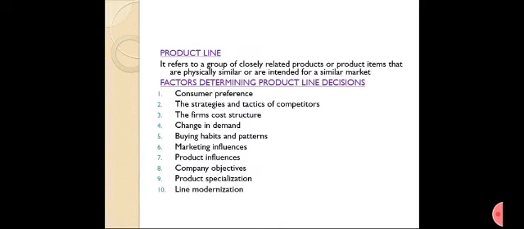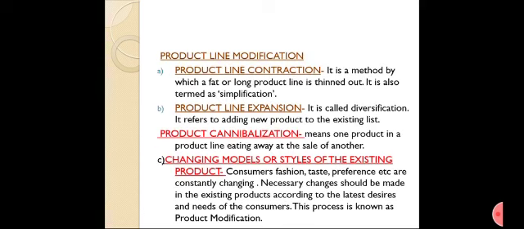Product line: it refers to a group of closely related products or product items that are physically similar or are intended for a similar market. Factors determining product line decisions: consumer preference, strategies and tactics of competitors, firms' cost structure, change in demand, buying habits and patterns, marketing influences, product influences, company objectives, product specialization and line modernization.